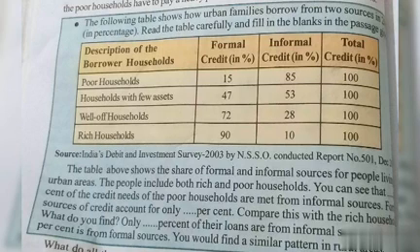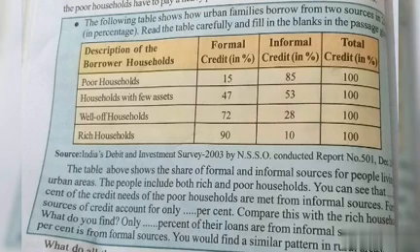So coming to the poor households, how much percentage is in the formal sector? 15 percent. Coming to the informal, 85. And in households with few assets, we can see 47 percent in formal and 53 percent in informal. In well-off households, 72 percent is formal and informal is 28. And rich households are getting 90 percent in formal, and in informal, it is about 10 percent.